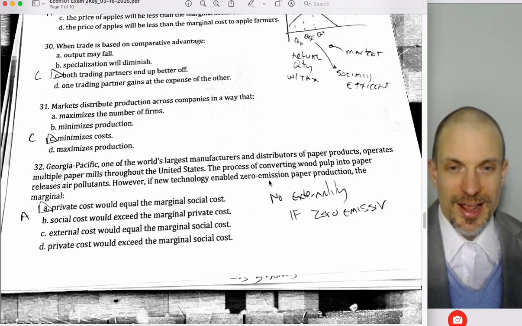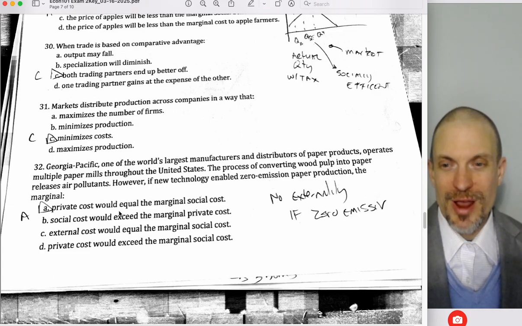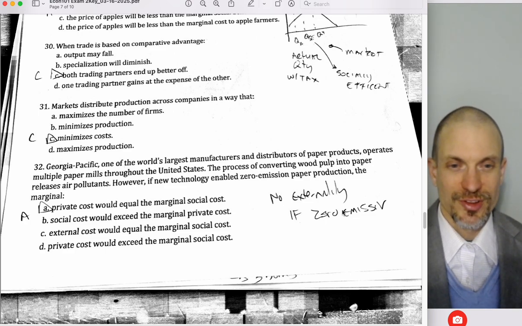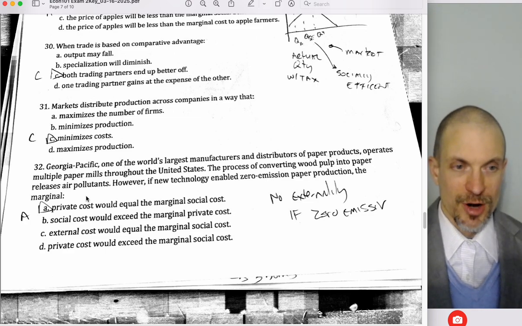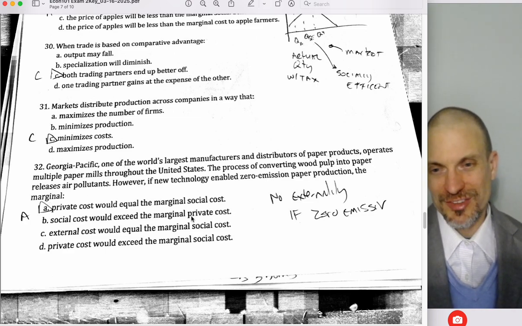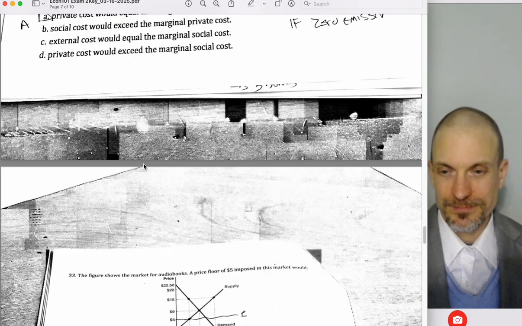Okay, Georgia Pacific, one of the largest manufacturers of paper products, operates multiple mills. If a new technology enabled zero-emission paper production, the marginal private cost would equal the marginal social cost. Then there'd be no externality. Remember, marginal social cost is marginal private cost plus marginal external cost. If there's no marginal external cost, then the marginal private cost equals marginal social cost.